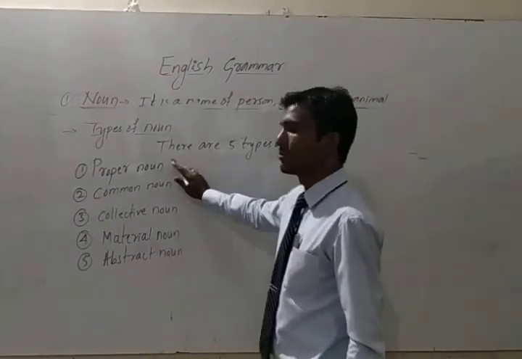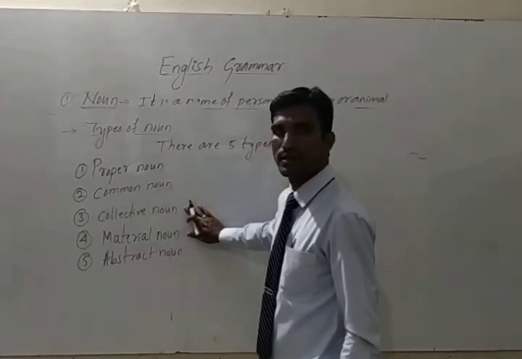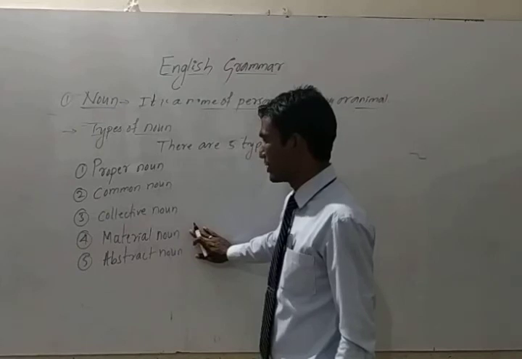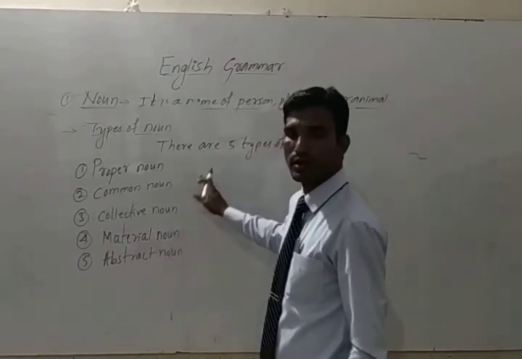First one, proper noun. Next, common noun. Third one is collective noun. Fourth one is material noun. Fifth one is abstract noun. Write down.